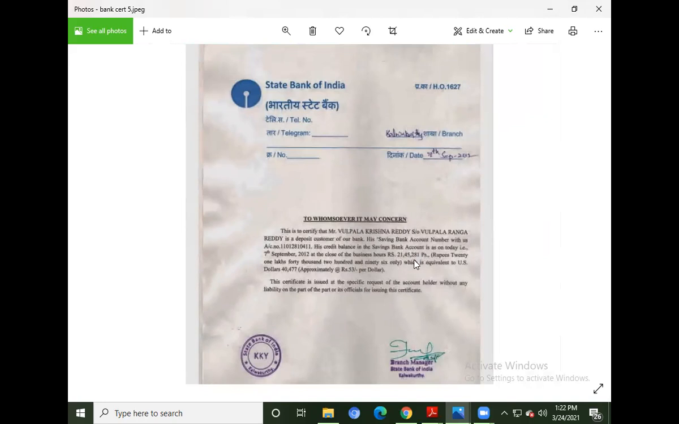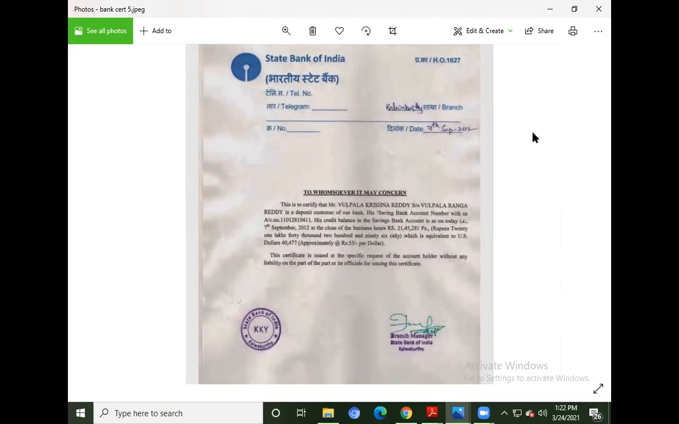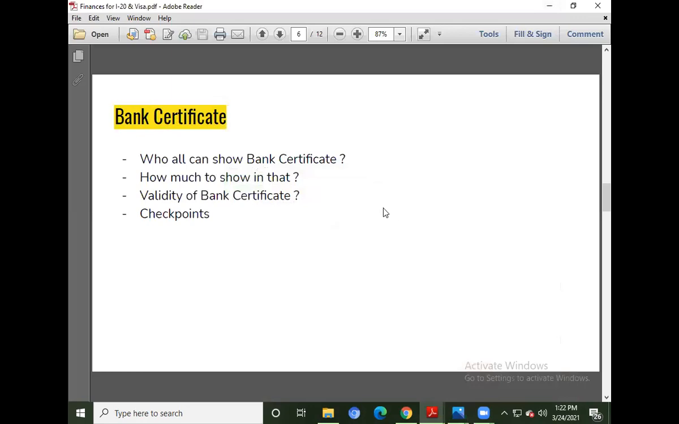Obviously, this amount does not need to be equal to the I-20 amount. It can be equal to the I-20 amount. It can be more than the I-20 amount also. If it is more than the I-20 amount, there is no need for loans for you for now. You can take a loan later for your visa interview. If it is less than the I-20 amount, then you have to fulfill it with the loan sanction letter. Okay. So this is the bank certificate which you have to show for your I-20. So these are the checkpoints.